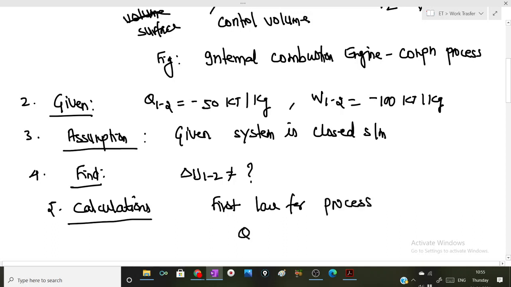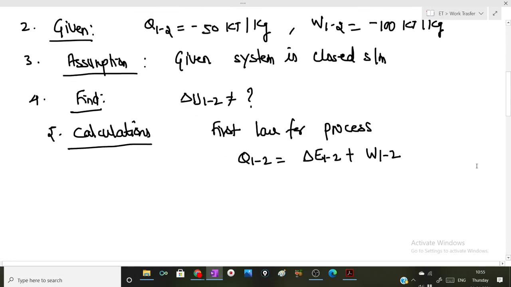How can I write it? Q12 is delta E12 plus W12, where delta E12 is delta U plus delta KE plus delta PE.